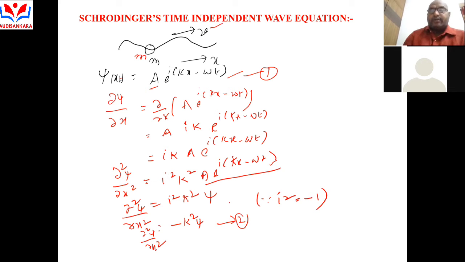In equation 2, k is called 2 pi by lambda, where lambda is the wavelength. It is a wave vector k, meaning the wave is spreading from one place to another.